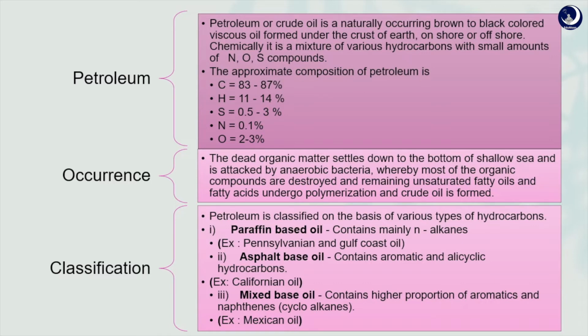They are also known as waxes. The second one is asphalt base oil. It consists of aromatic and cyclic hydrocarbons, that is, naphthenes and cycloparaffins, with smaller amounts of paraffins and aromatics. And the last one is mixed base oil. This contains both of the above types of compounds but is rich in waxes. About 90% of the crude produced at present falls in this last category, which is mixed base oil.